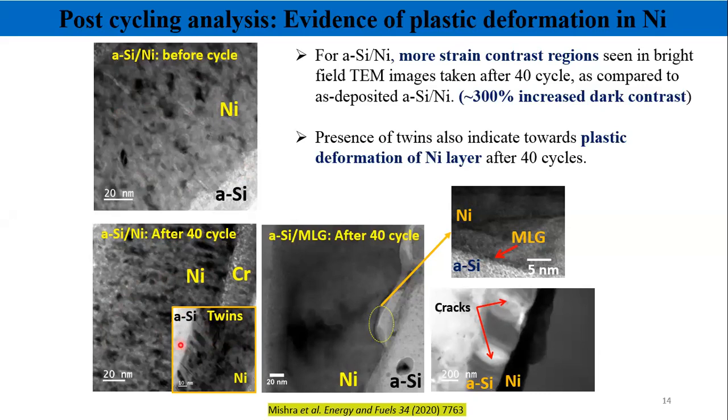You can also see the presence of twins in the nickel region, and the formation of twins also indicates the plastic deformation of the nickel current collector. But when you look at nickel in the presence of graphene, there is no such dark region accumulated in the nickel film. So this confirms that the nickel film is also getting deformed in addition to the deformation of the silicon film.